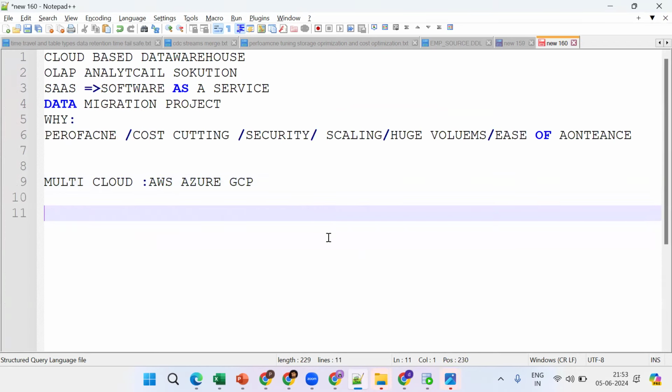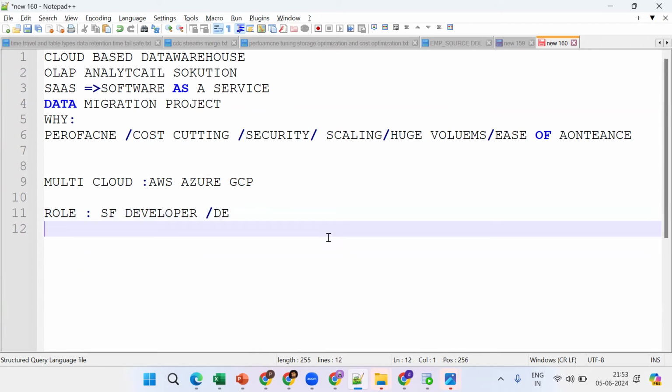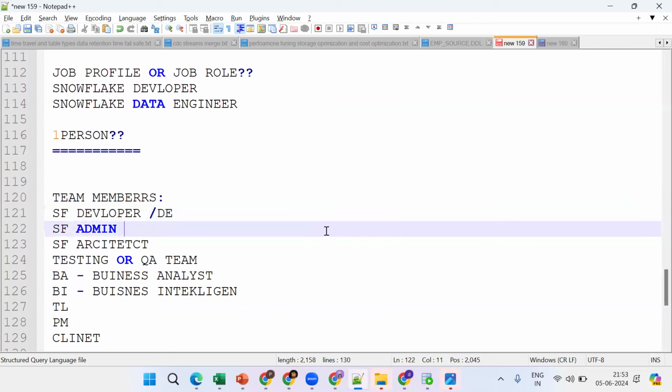What is the role or job profile? It says Snowflake developer or Snowflake data engineer. After completion of this course, we should apply for the developer profile or data engineering profile. Got the point?